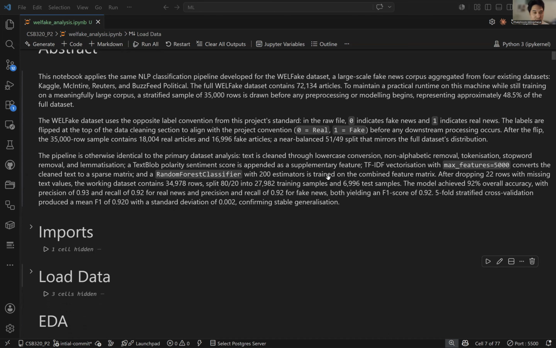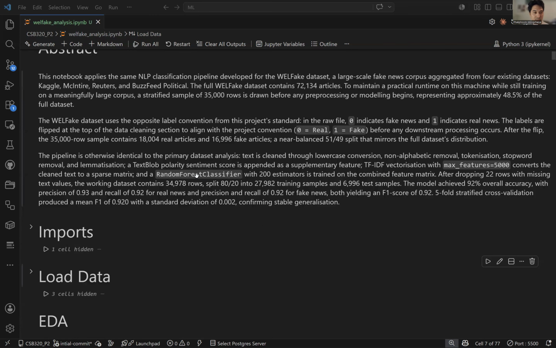All right, and so this is kind of my process here. First, for the data cleaning, I lowercase everything and remove all non-alphabetic characters. I tokenize all the texts, remove all the stop words, and do lemmatization on them as well.